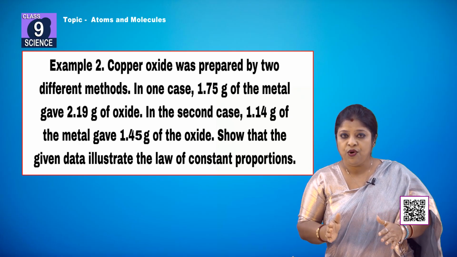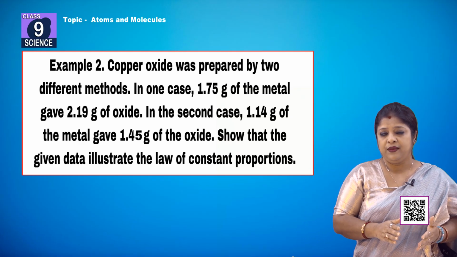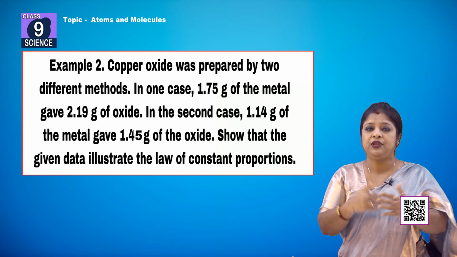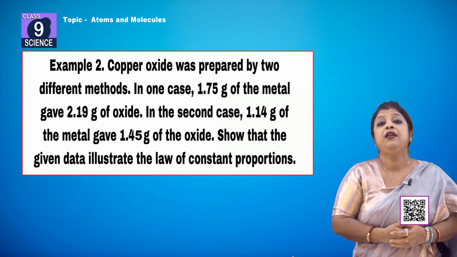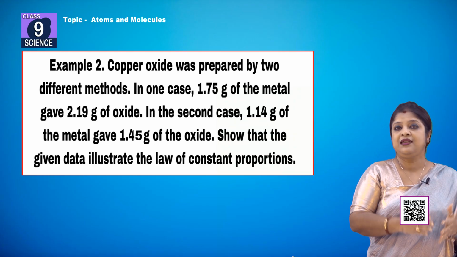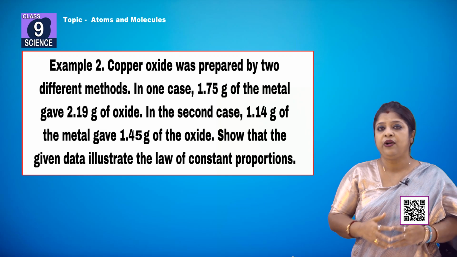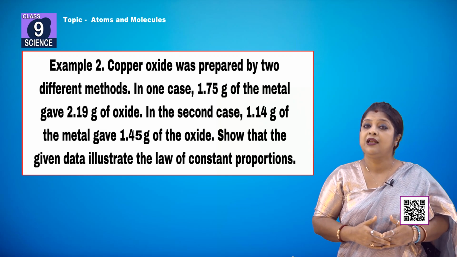So, how can you show it? You are to find out the ratio. If you can find out the ratio in both cases, you can easily find out whether this data is in accordance with the law of constant proportion.